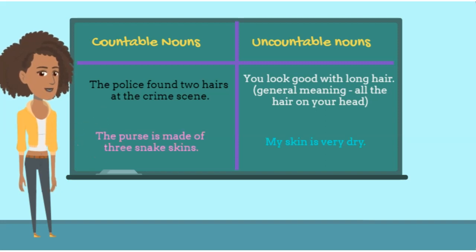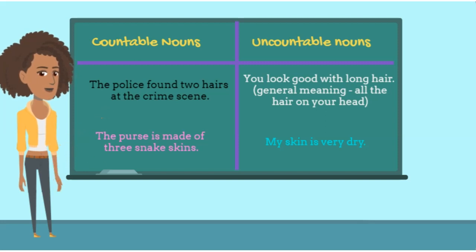The one on the left says, the purse is made of 3 snake skins. Do you see how the noun skin is a countable noun? Right, because it is specific with 3 types of snake skin. However, the sentence on the right is all of your skin. Another easy way to tell is to just try to use the plural form of the word and see if it makes sense. So, which makes sense? My skin is very dry, or my skins are very dry? I really hope you said my skin is very dry, which I'm sure you did.